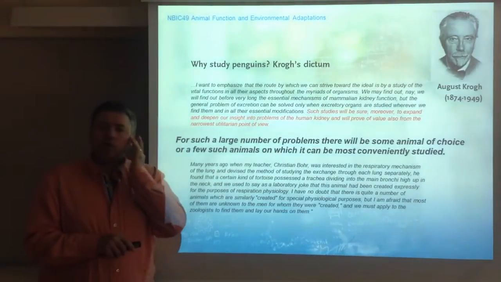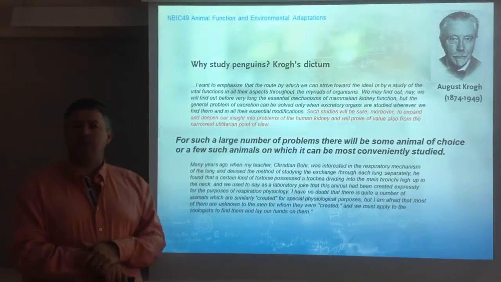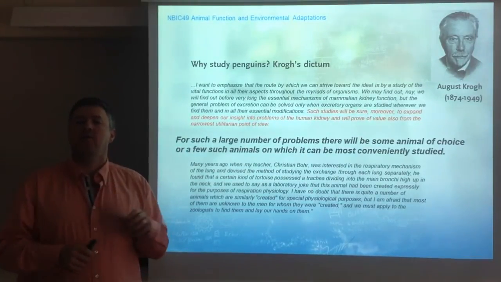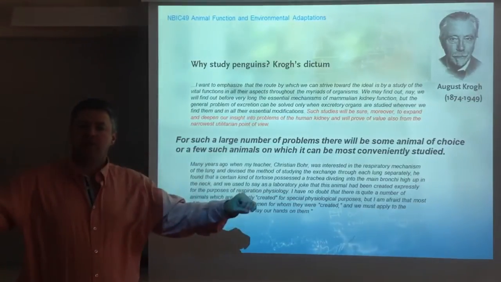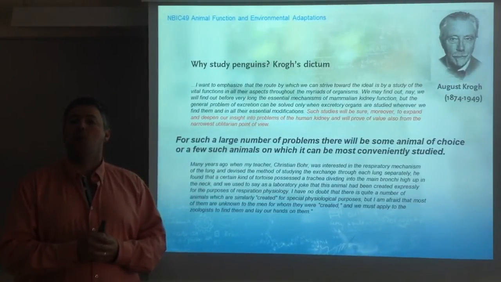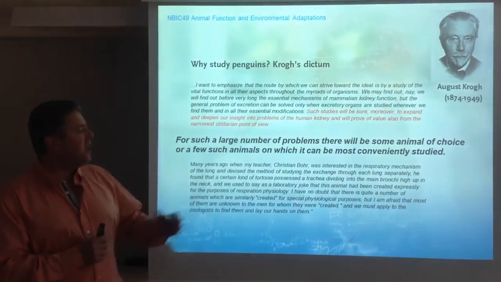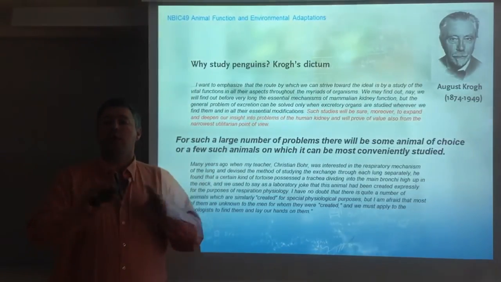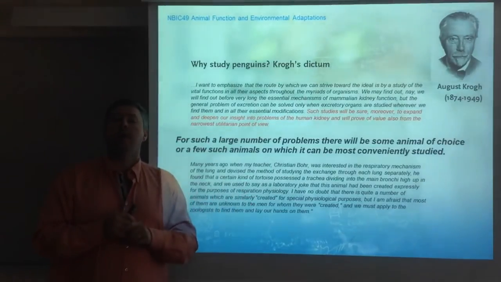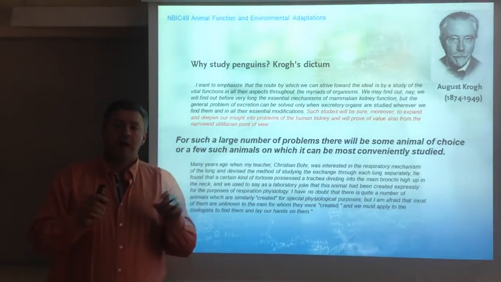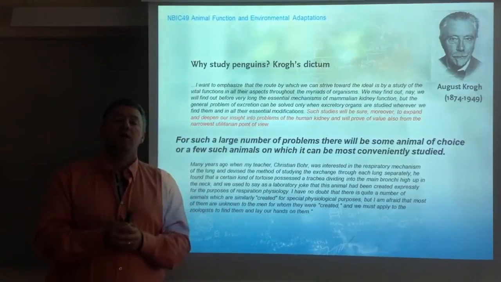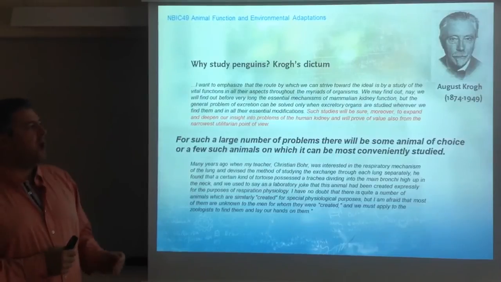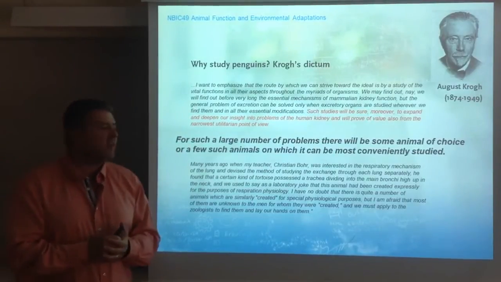What Christian Bohr used was a turtle species in which the trachea divides high up in the neck. Therefore, every single lung is connected by a long bronchus. And he's saying, well, this animal is particularly suited to study this because you can compare the response in one lung to the other, and you can do that because the bronchus is very long and you can study them separately. August Krogh gives us this as an example.